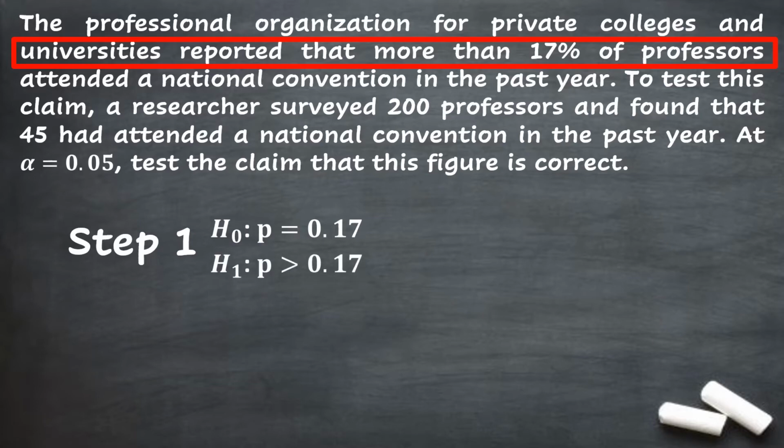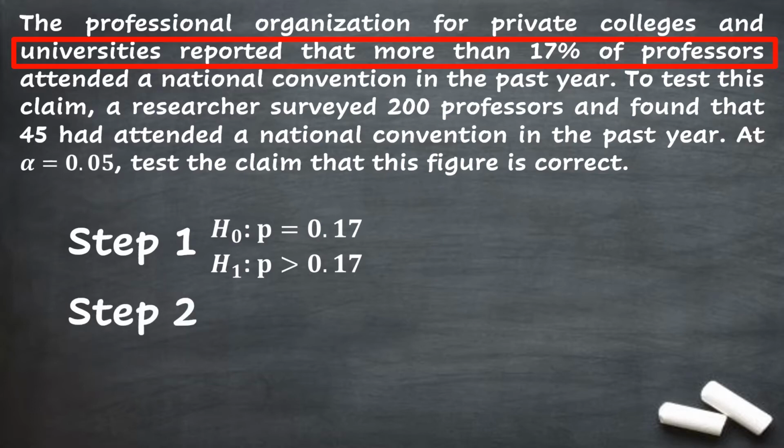Next is the alternative hypothesis. We have the population proportion is greater than 0.17 since in the factual statement it is stated that more than 17% of professors attended a national convention.